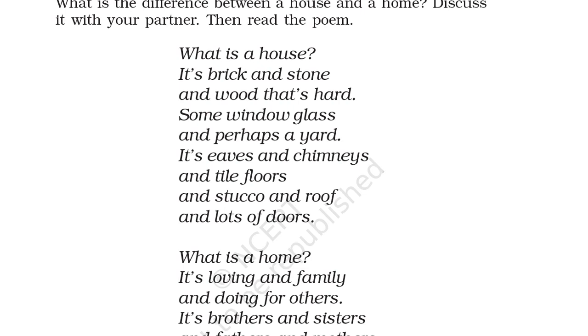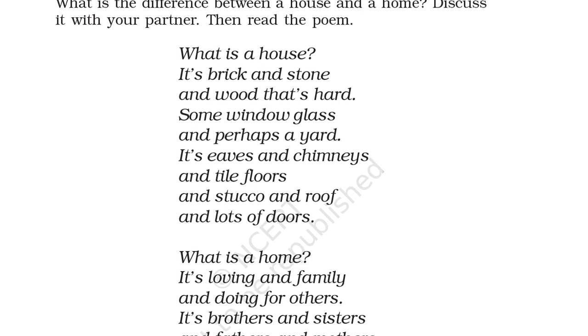If you have seen building construction or any house construction, you see there will be bricks and stones, and hardwood they use for furniture or something like that, right? So all of these things will be there to make a house. Some window glass, and perhaps a yard. Window glass will be fitted in the windows, and perhaps a yard. There is a possibility that there will be some yard. In some houses it may not be there, but most houses have some yard.